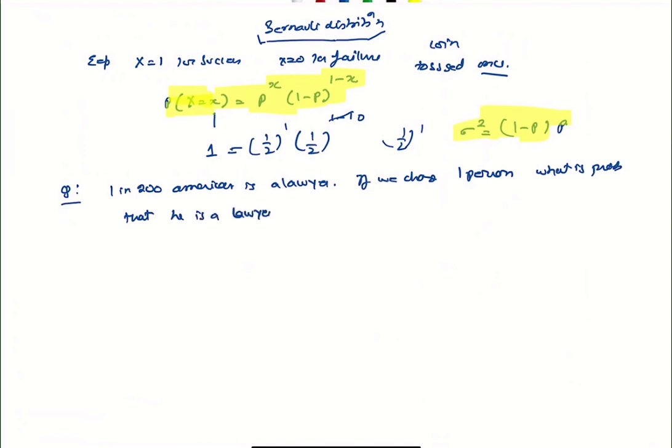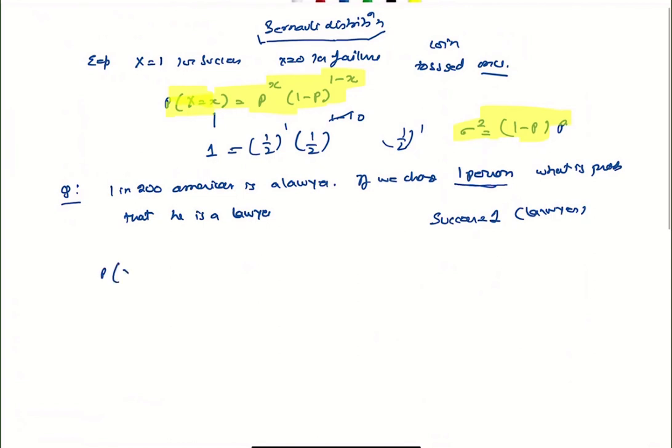So there is only one experiment. We have chosen one person and we want to know failure or success. Success is that he is a lawyer. So success is equal to 1, that means he is a lawyer, and failure is 0, so there are only two values.